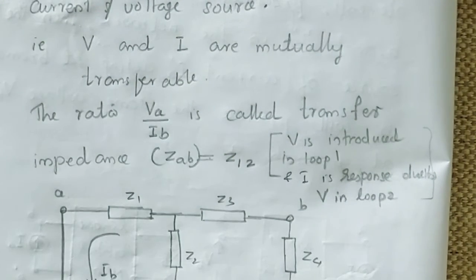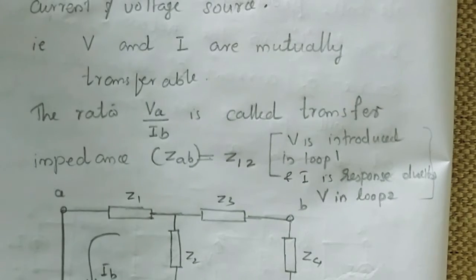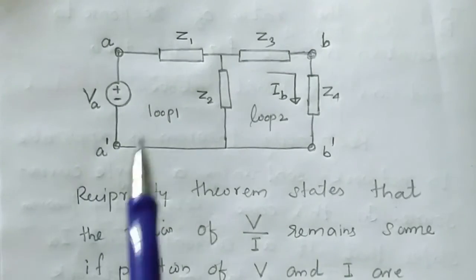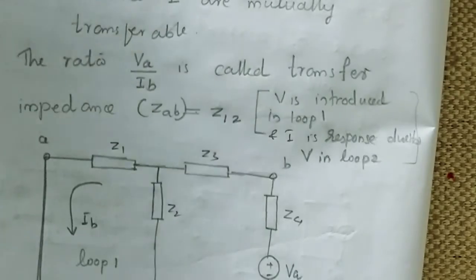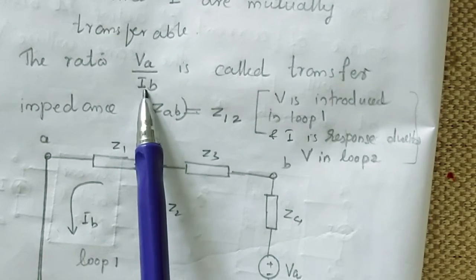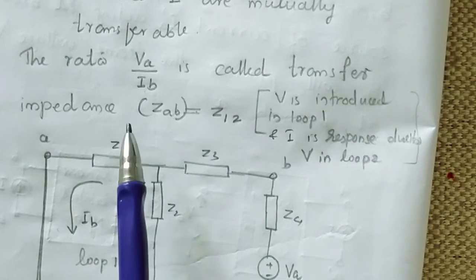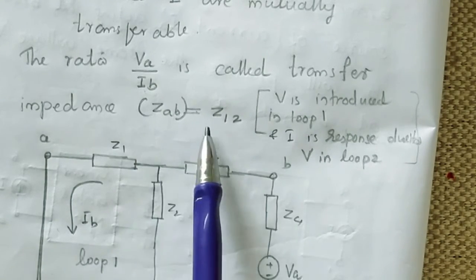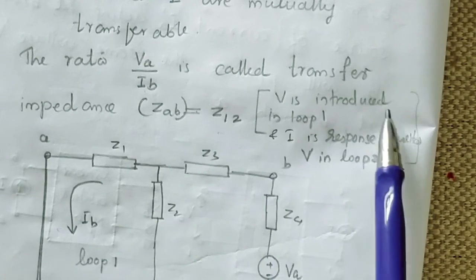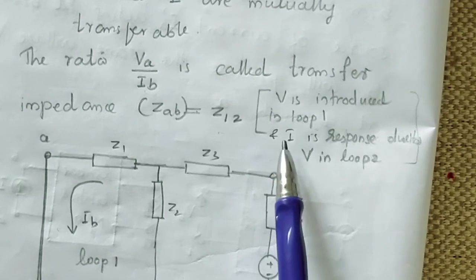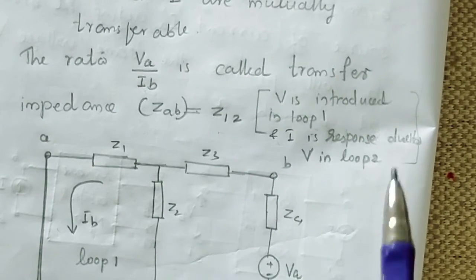The ratio VA by IB, that is branch A voltage divided by branch B current, is called transfer impedance ZAB. We can write ZAB is equal to Z12 when we are considering these two loops. This is loop 1 and this is loop 2. So VA by IB can be written as V1 by I2 when we are considering loop 1 and loop 2. So we can write ZAB is equal to Z12. So here V is introduced in loop 1 and I is response due to V in loop 2.